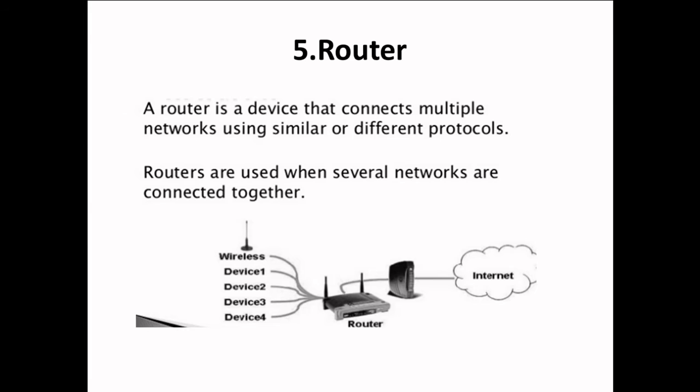A router is a device that connects multiple networks using similar or different protocols. Routers are used when several networks are connected together. These networks can be wired or wireless networks. Now, I want to tell you that a router is a highly used device when we have a large network or a group of networks which are widely separated.